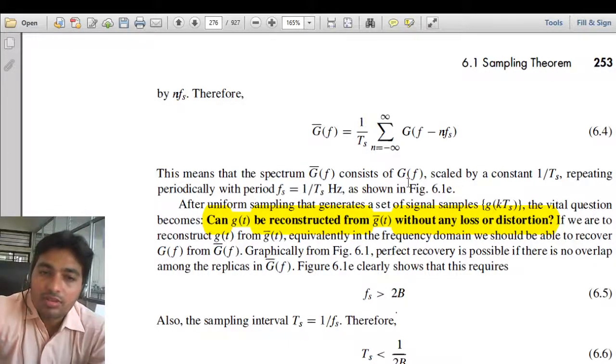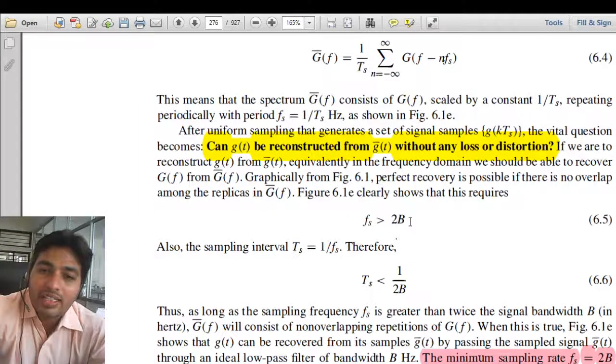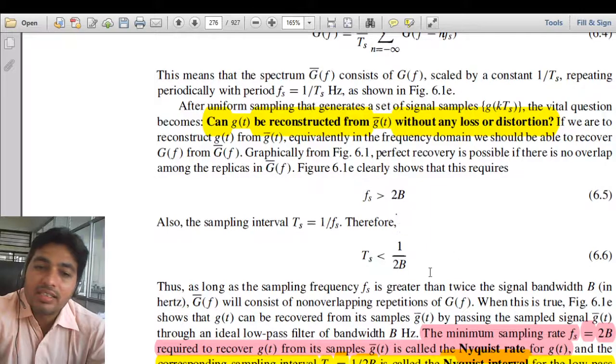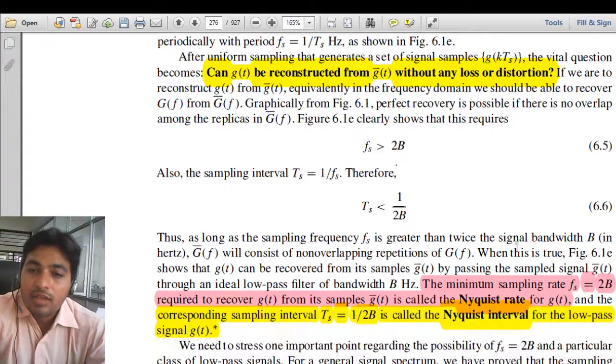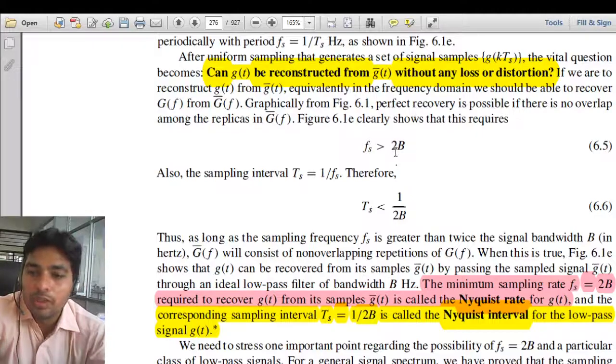Graphically, if Fs is greater than twice B, that is the sampling frequency is greater than twice the maximum frequency of the signal, or in terms of time period, when Ts is less than 1 upon 2B, as long as these two conditions are satisfied, we are able to reconstruct our signal faithfully. So the minimum sampling rate is 2B.